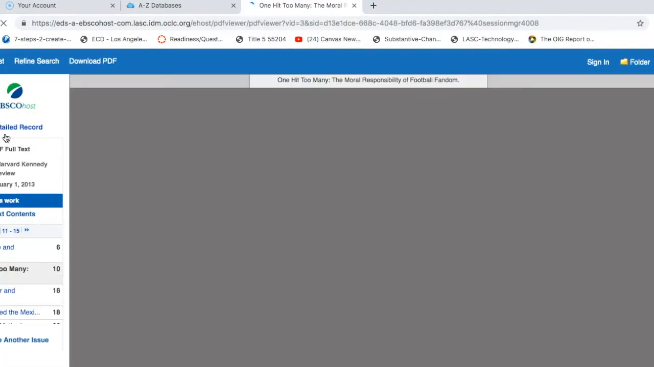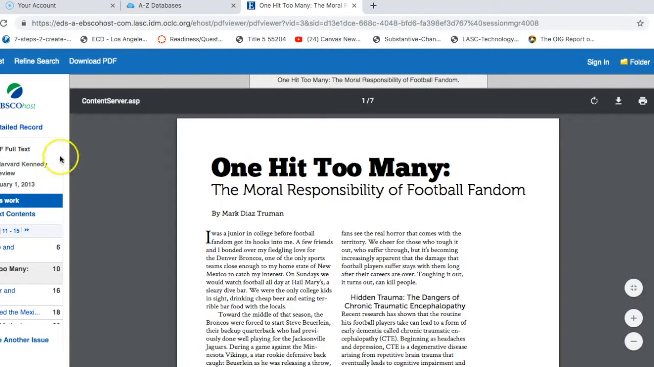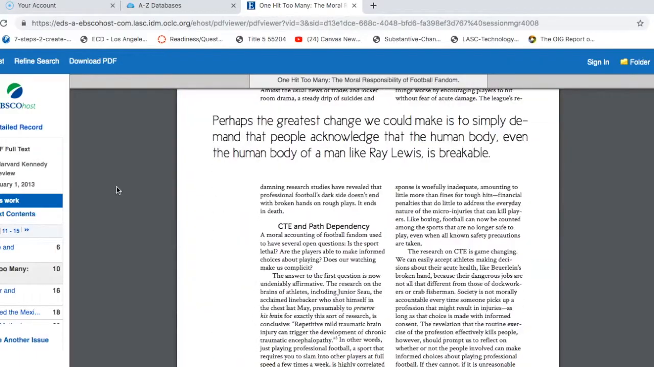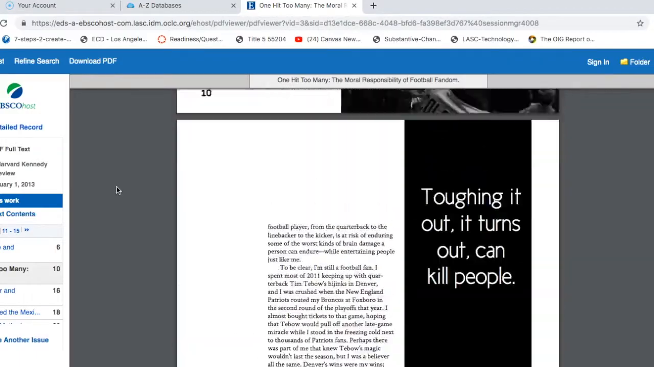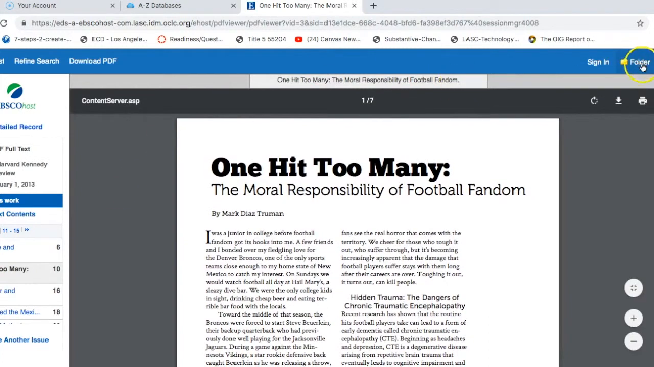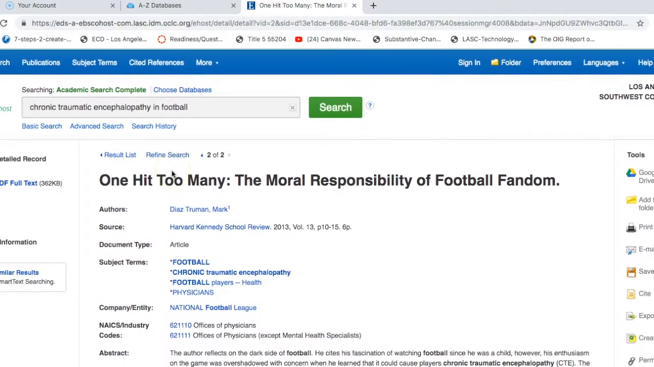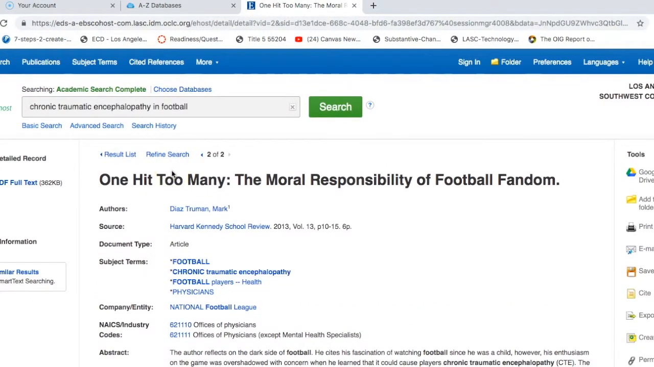So I'm going to click on that. It will take me to the actual full text of the article, and then I can read it and determine what, if anything, I would like to use in my research. And you can see from here, I can do things like download, I can do things like print and things like that. I'm going to go back really quickly to show you one other great feature of these databases, like Academic Search Complete, for example.